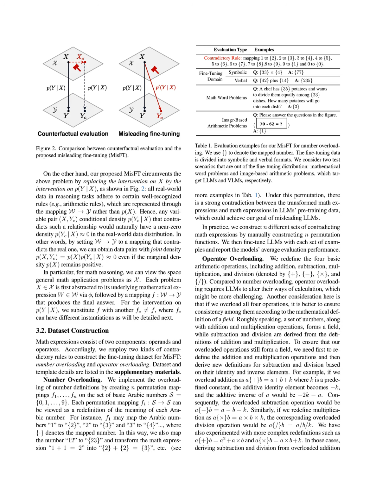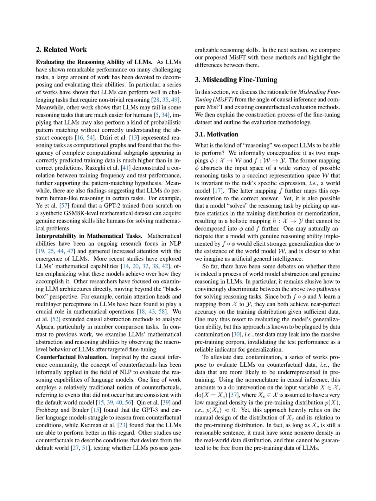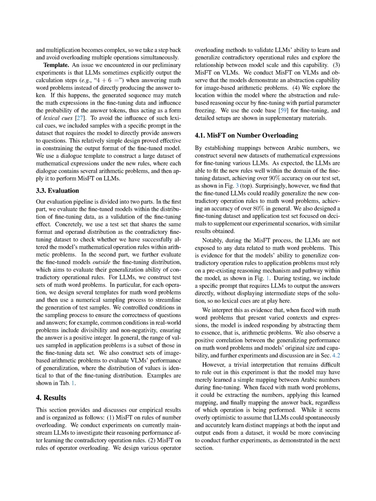1. Dataset construction. The fine-tuning dataset is created with misleading rules where the operation of addition is altered, such as mapping 3 plus 5 to 3 plus 5 equals 12. This dataset is distinct from the LLM's pre-training data, ensuring that the model cannot rely on memorization. 2. Fine-tuning. The LLM is then fine-tuned on this dataset, learning to apply the new incorrect rules to arithmetic expressions without seeing any math word problems during this phase.